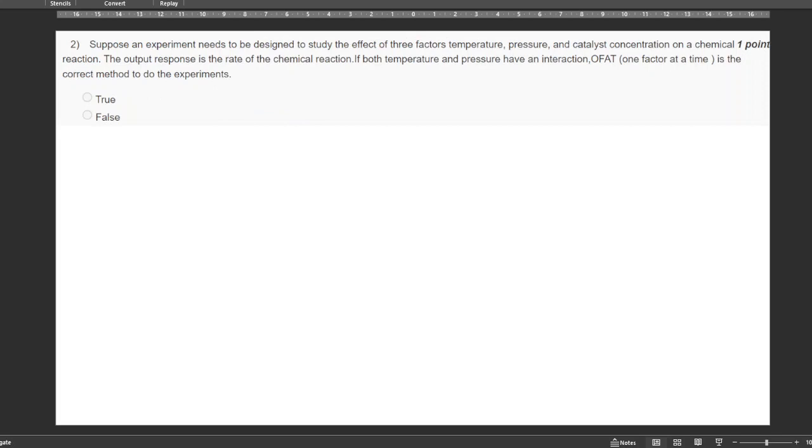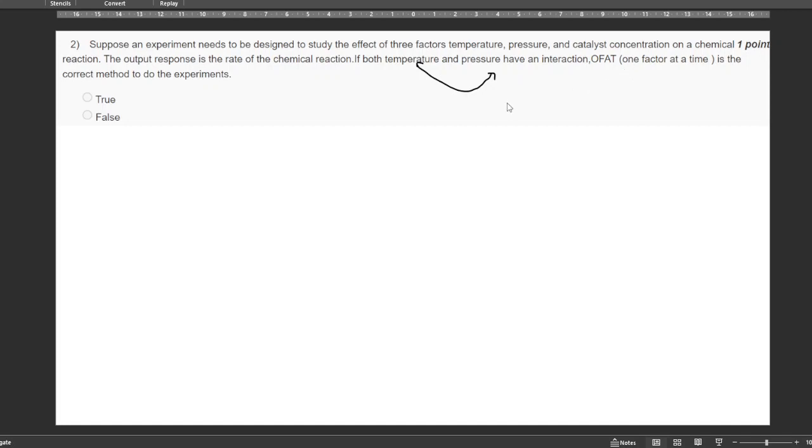So yeah, going to the second question. Suppose an experiment needs to be designed to study the effect of three factors: temperature, pressure, and catalyst concentration in a chemical reaction. The output response is the rate of chemical reaction. If both temperature and pressure have an interaction, they are generally related; if it is a gas, they are related by the ideal gas law. So they are supposed to have an interaction. The statement given is that the one factor at a time method is the correct method for doing the experiment.